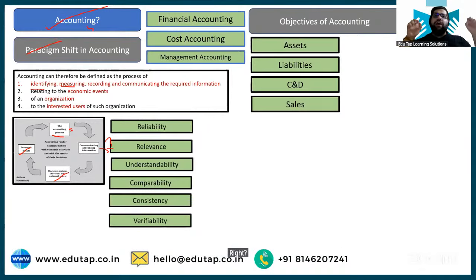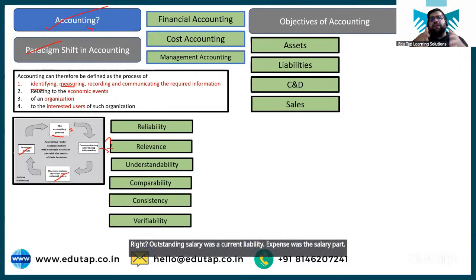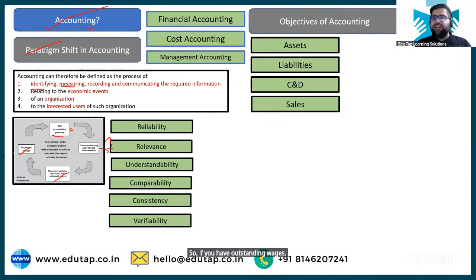Can I call outstanding wages a current liability? Yes, I can call it because we discussed outstanding salaries. So outstanding salaries is an expense, right? Outstanding salary was a current liability. Expense was the salary part. So if you have outstanding wages, same story, right?